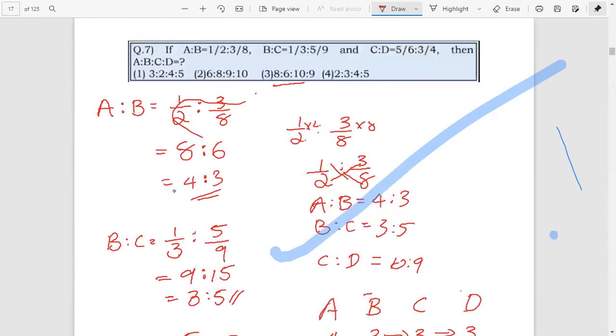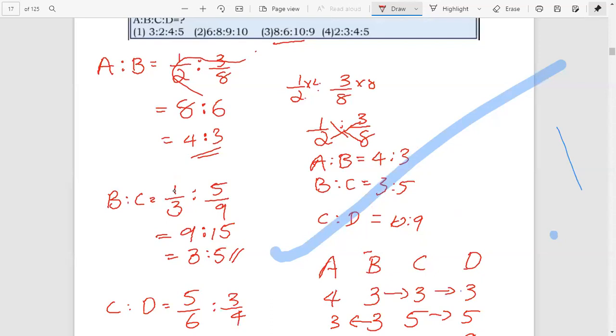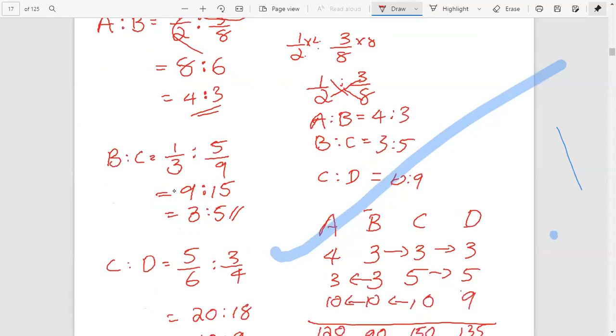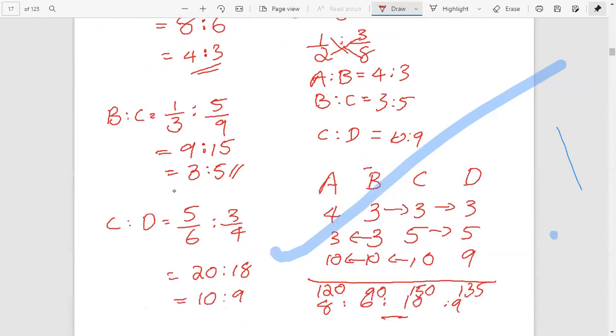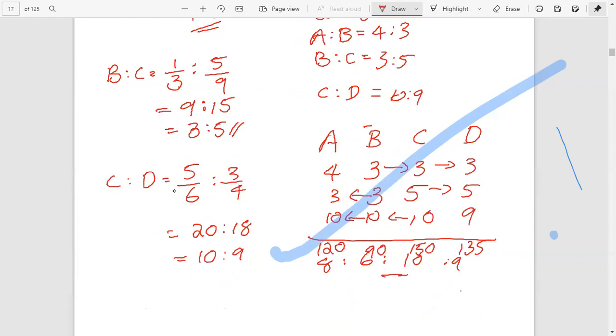Okay. Then here we got the ratios. A is to B 4 is to 3 and B is to C 3 is to 5. C is to D 10 is to 9. We can symbolize the method A, B, C, D. That is AB 4 is to 3, BC 3 is to 5, and CD 10 is to 9. 3 goes here, 3 goes here, 5 goes here, and 3 goes here, 10 goes here and here. Just multiply 4 into 3 into 10, that is 120, 3 into 3 into 10, that is 90, 3 into 5 into 10, that is 150, 3 into 5 into 9, that is 135.